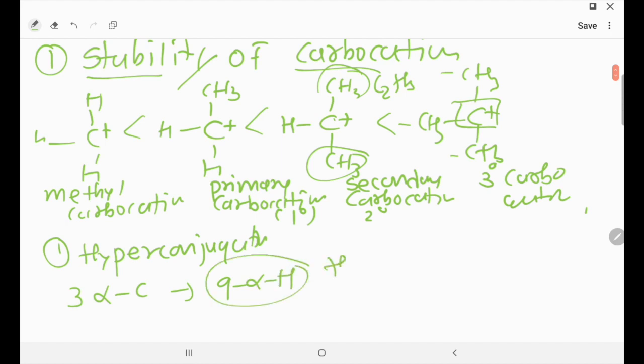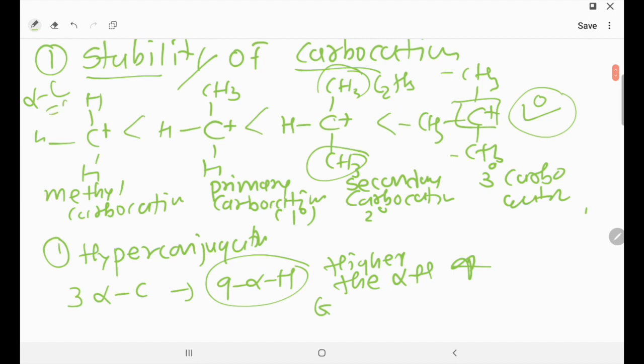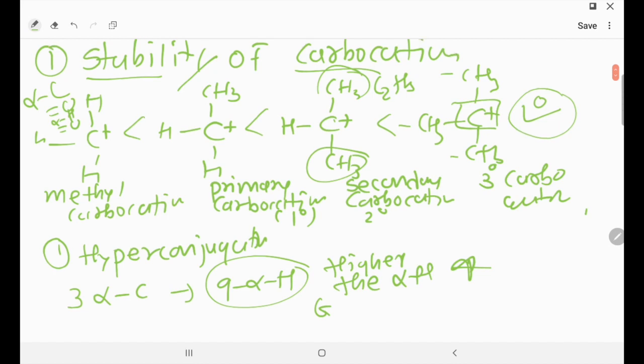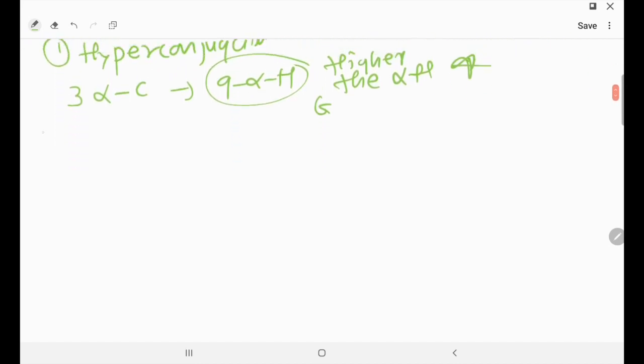As you know, higher the alpha H, higher the stability. Okay, that's the general trend which is observed during the stability of carbocation. So this one is considered the most stable carbocation, and this one is considered the least stable carbocation because it doesn't have any alpha C, so it doesn't have any alpha H. Okay, so it's the very first concept that you can apply. And the second concept, which is almost similar to the first, is EDG. Here I'm going to introduce two terms. First term is known as electron donating group.